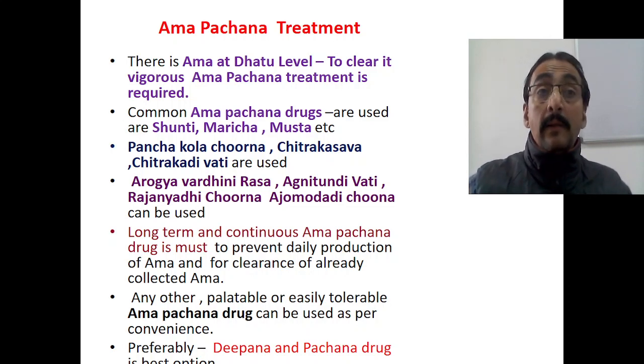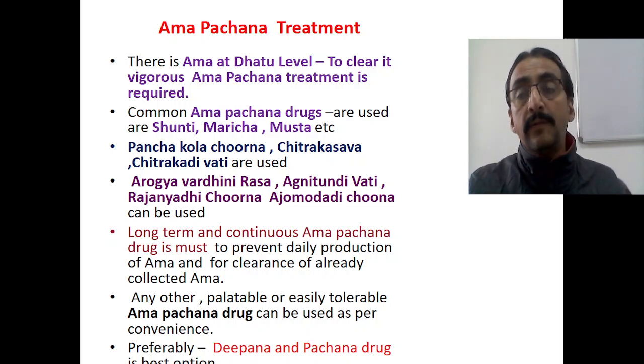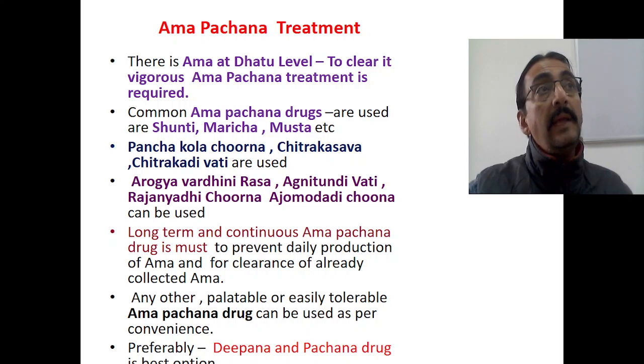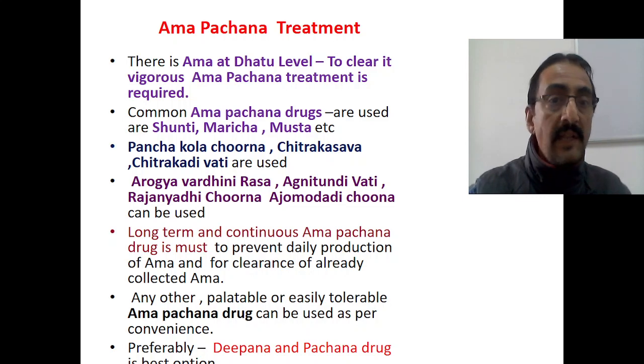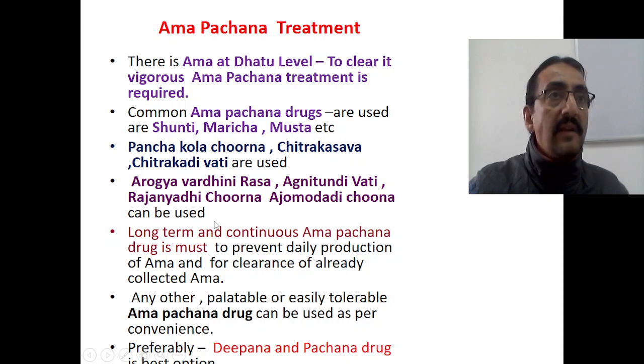A long-term and continuous Amapachana drug is a must throughout. Whenever you are giving treatment for nephrotic syndrome, go for continuous Amapachana drugs, because Ama is formed daily and should be cleared daily. If that Ama is not cleared, it will exert antigenic effects over the immune system and immune exaggeration will take place. Any palatable or easily tolerable Amapachana drug can be used for convenience. Preferably, if the Amapachana drug also has Deepana property, that is very good. If both properties are there in a single drug, that is very good. We have many drugs like Chitraka.